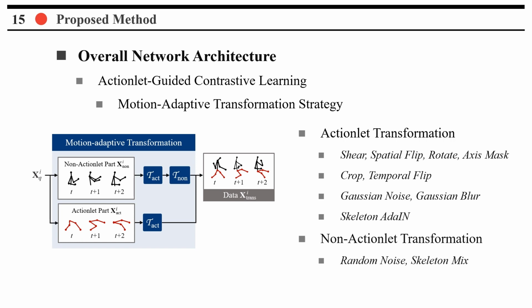Building upon the actionlet concept, we have developed a motion-adaptive transformation strategy. This strategy involves applying the proposed semantically preserving data transformations specifically to the non-actionlet regions, while keeping the actionlet region unchanged. By reducing interference in the motion regions and focusing on stronger transformations in non-actionlet regions, our motion-adaptive transformation strategy enhances the model's ability to learn semantic consistency and achieve stronger generalization performance.